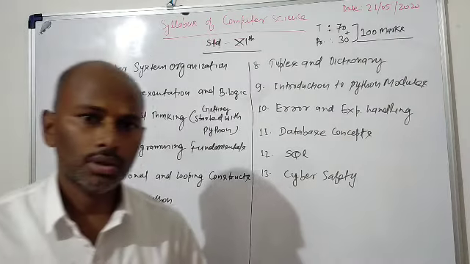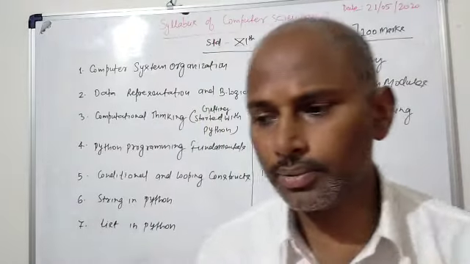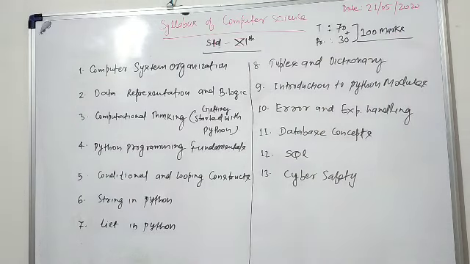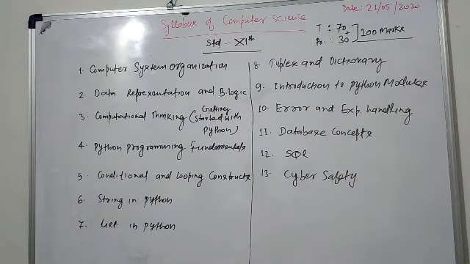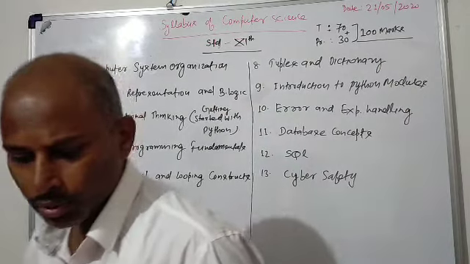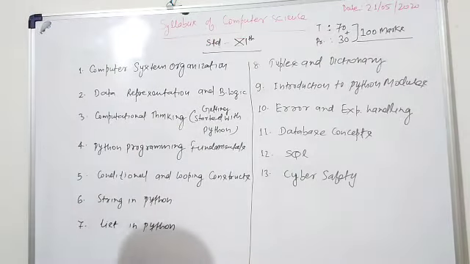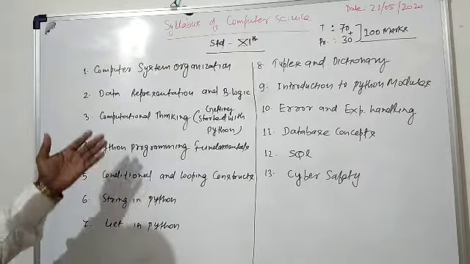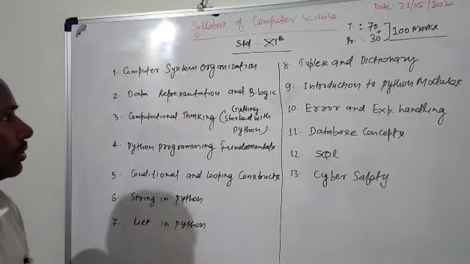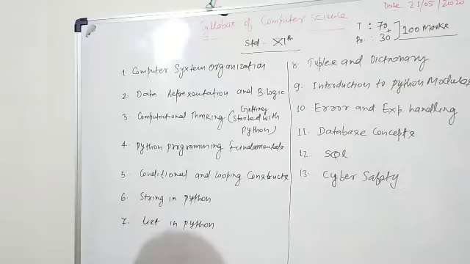Students, in this introduction class I am going to discuss the syllabus of computer science standard 11th. Students, you can see these are the entire topics of class 11th computer science.